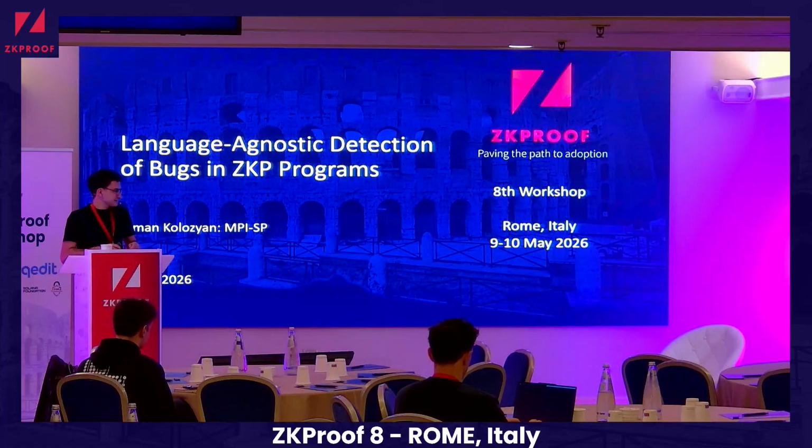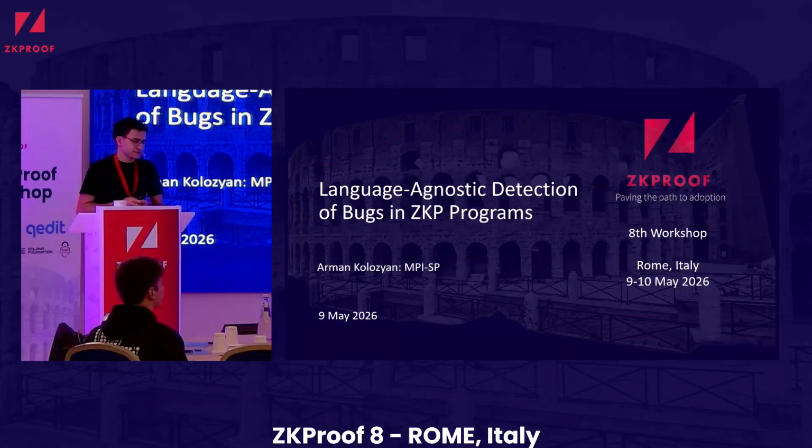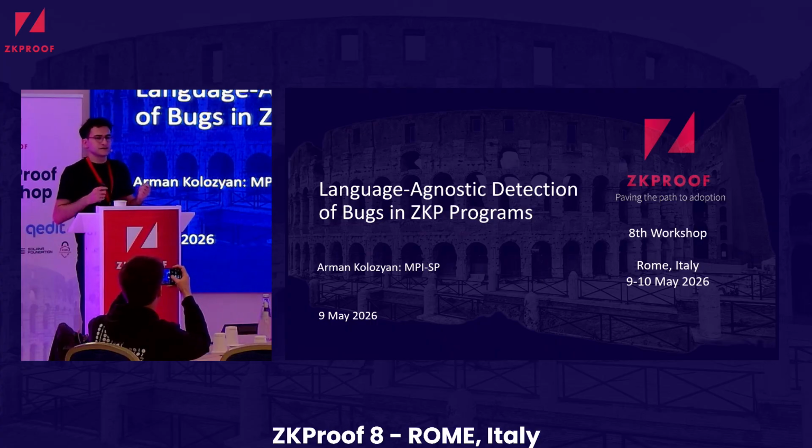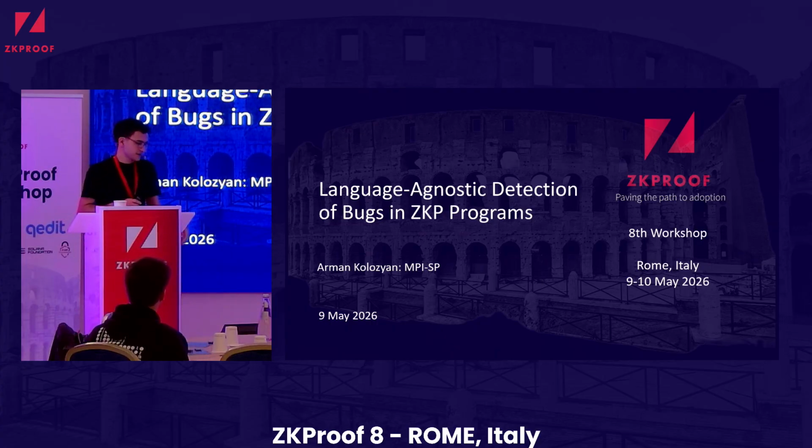Thank you very much, everyone, for coming. My name is Arman. I am currently an intern or a pre-doc at Max Planck Institute for Security and Privacy. But today I would like to present the research I did as part of my master's thesis, which focused on the application side of zero-knowledge proofs, or more specifically, finding vulnerabilities in such applications.